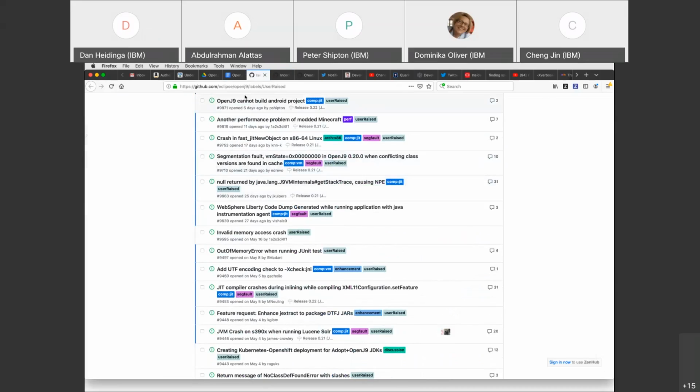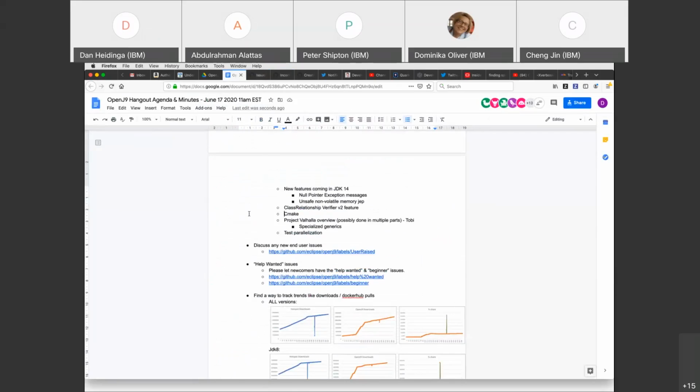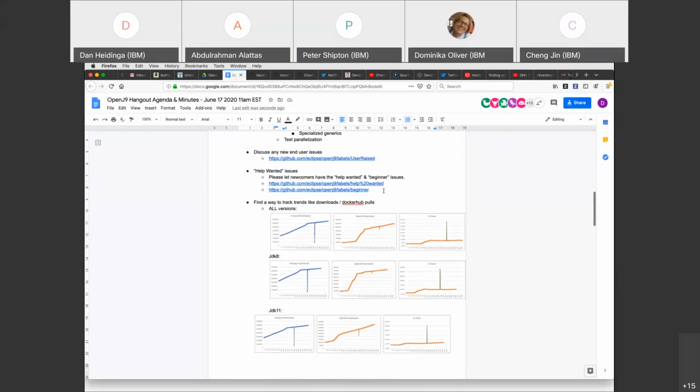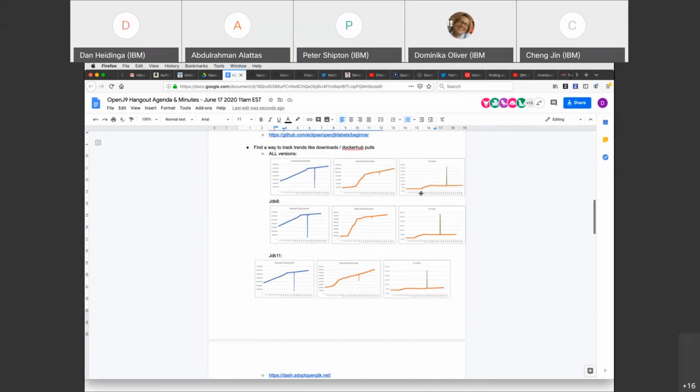All right. Then we will move down, and I will again call out the fact that we do want to add help wanted and beginner issues. So if you do run across a small fix-up that isn't on the critical path of whatever you're doing, it's probably worth creating a help wanted or beginner issue, and then leave it there for somebody new to come along and easily get started on building OpenJ9. So just something to be aware of as we are working through issues and different things.